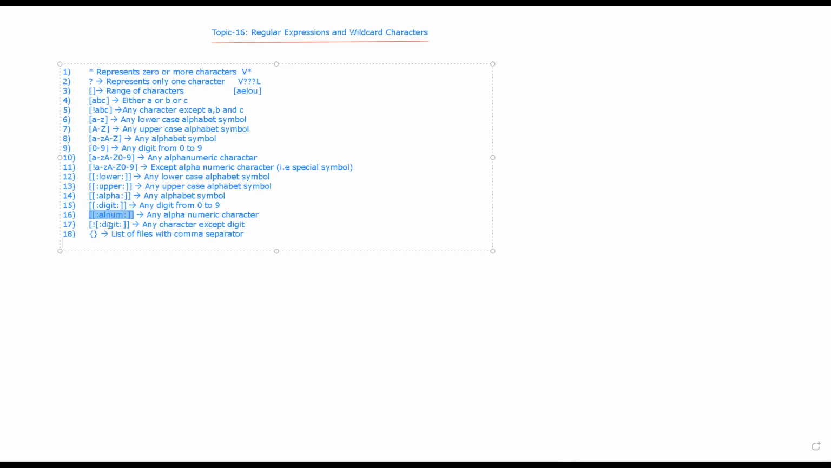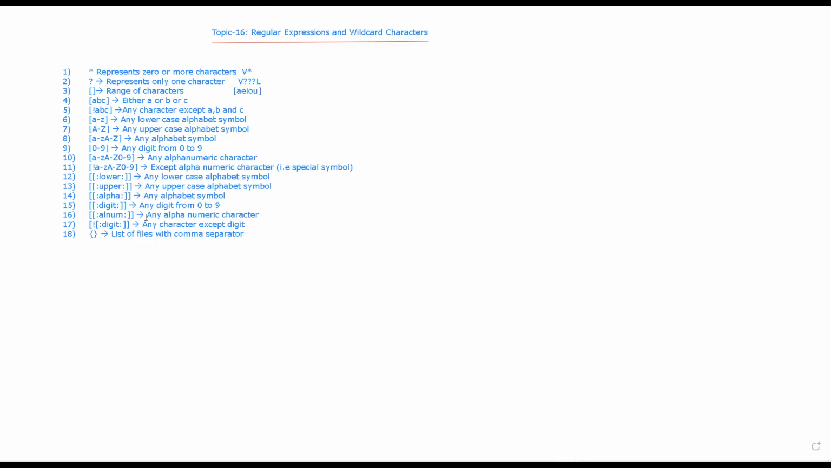If you don't want a digit, except digit, you can say so by using the exclamation mark. Similarly here we negated this, so we can say excluding digit. You can say any character except digit by using the exclamation. Now if you want a list of files with comma separator, you can specify it in the curly bracket, right? So these are some of the regular expressions used in Linux.